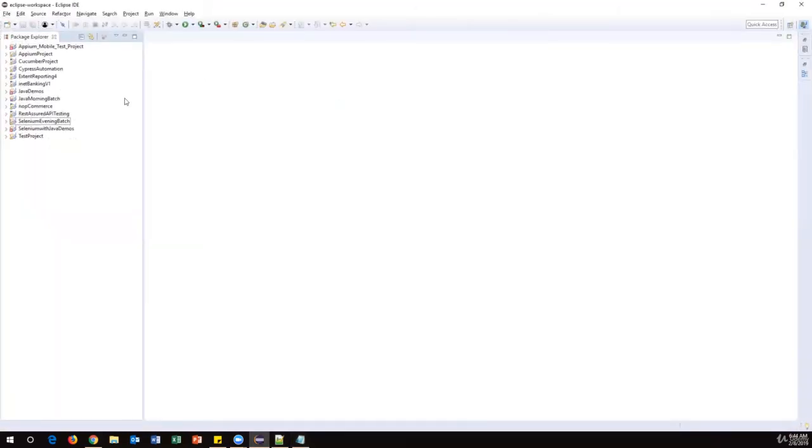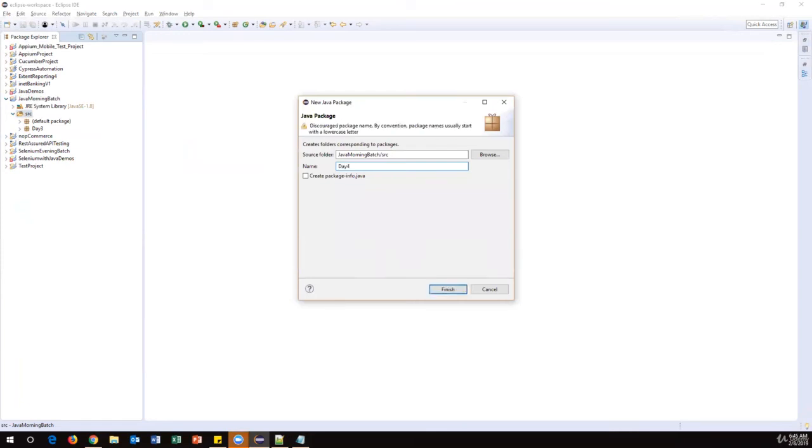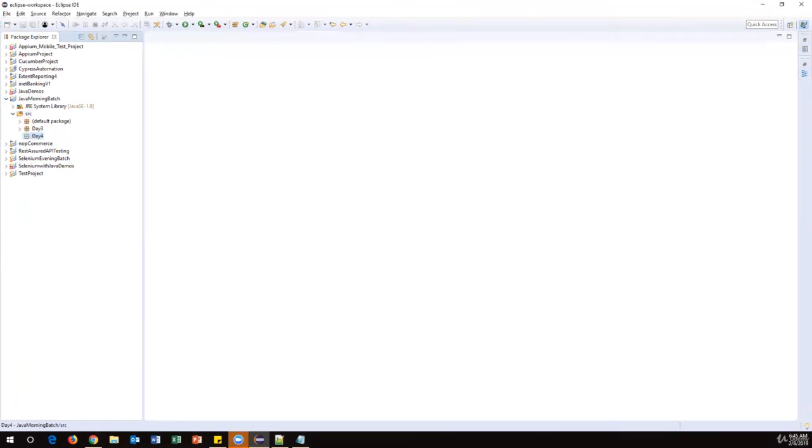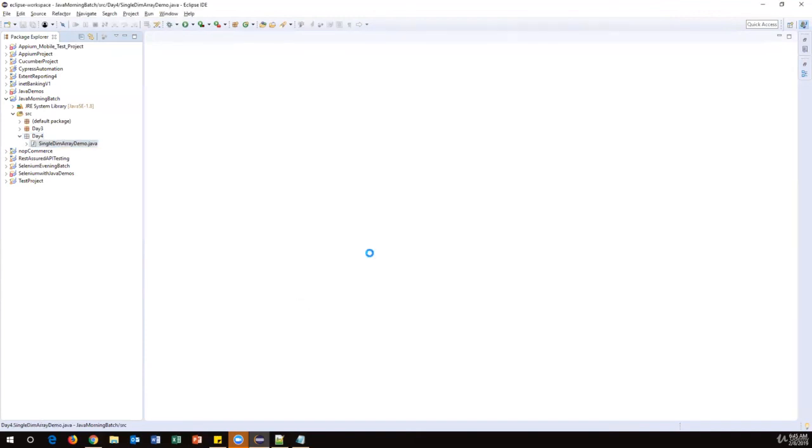Let's go to Eclipse. Okay. So in Eclipse, I'm opening our project, whichever I created last class. Today is day 4, so I'm creating a new package, day 4. Then finish it. And now I'm going to create a new class today under day 4. I'm first discussing single dimensional array, so single dimensional array demo. Take a main method, then finish it.